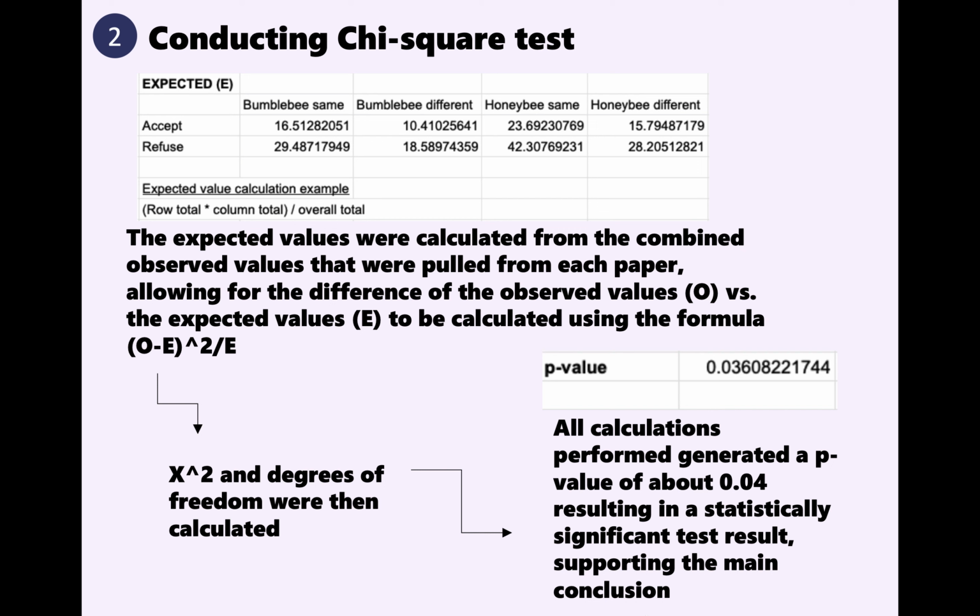And next, I conducted the chi-square test, and I did this by calculating the expected values from the combined observed values that were pulled from each paper, allowing for the difference of the observed values versus the expected values to be calculated using the formula observed minus expected squared over expected. From here, I then found x squared and the degrees of freedom, and after that, all of the calculations that were performed generated a p-value of about 0.04, resulting in a statistically significant test result supporting my main conclusion.